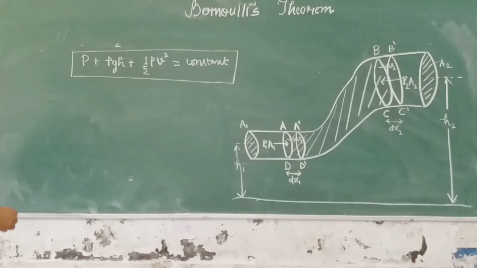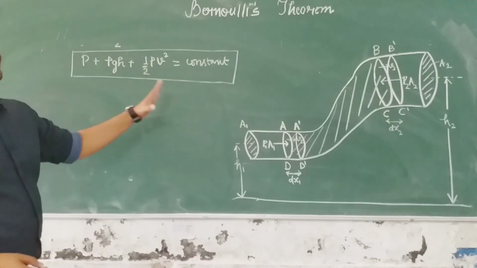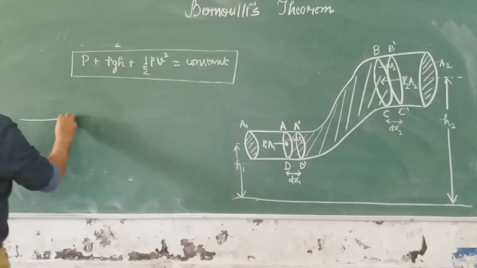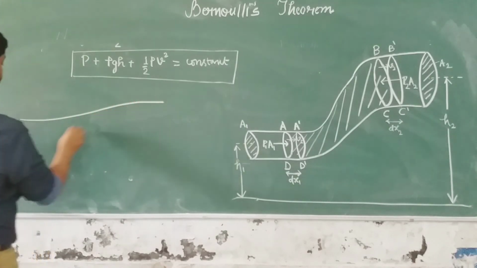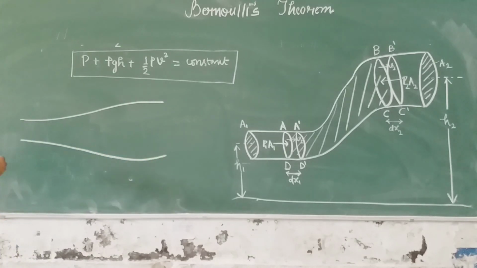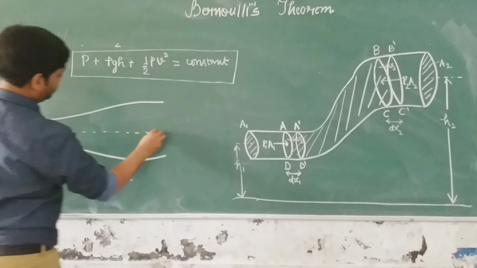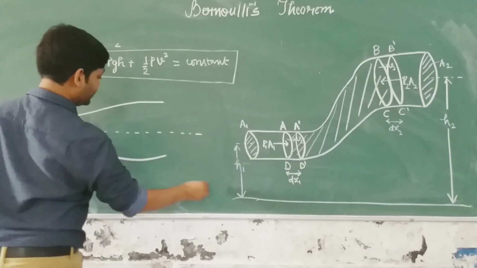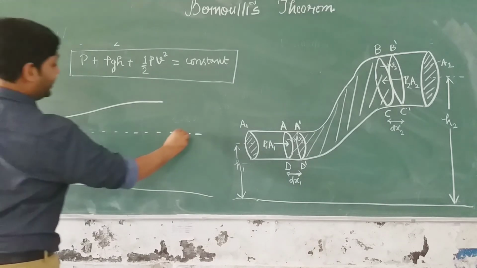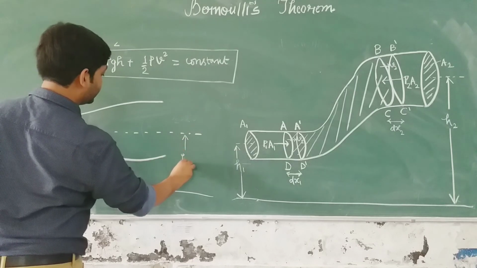ठीक है? Suppose instead of such a tube, we have a horizontal tube. ठीक है? Like this. This is again a tube with non-uniform cross section, but the center of each cross section is at the same height. ठीक है? Suppose this is the reference line and this height is h and this height is also h.